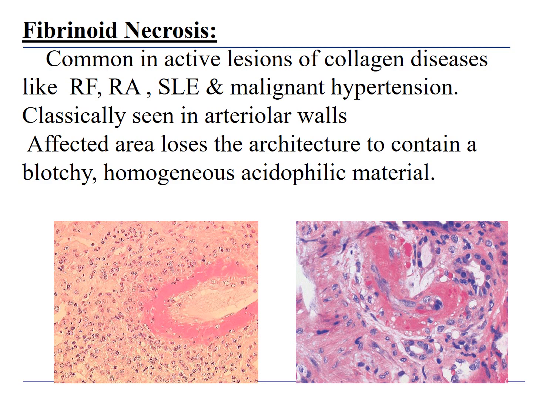On the lower microscopic pictures, you can see that there is arterial wall on the left hand side showing pink homogeneous fibrinoid necrosis, and on the right hand side there is again a tiny arteriole, the wall of which has been thickened by deposition of this pink eosinophilic fibrinoid necrosis.